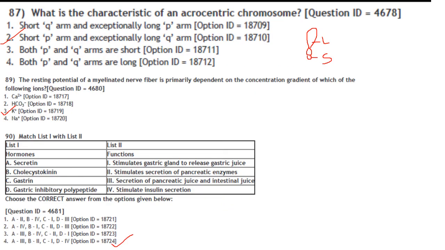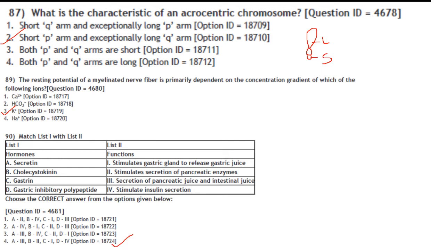Then what is the characteristic of an acrocentric chromosome? So acrocentric is a chromosome in which the centromere is very close to one end. So very close to one end. So it will have a very long arm and a short arm also. This will be the long arm, and this is the short arm.